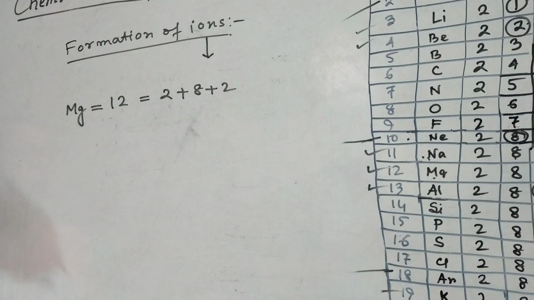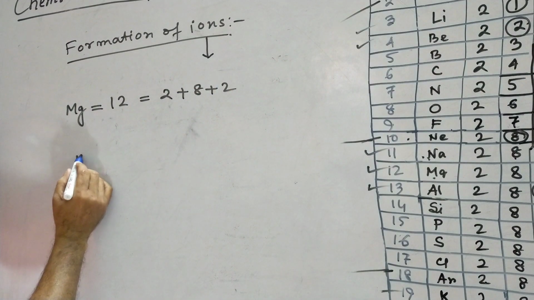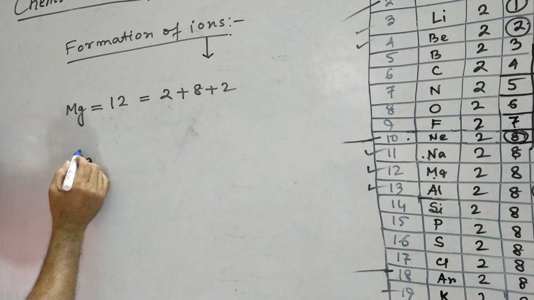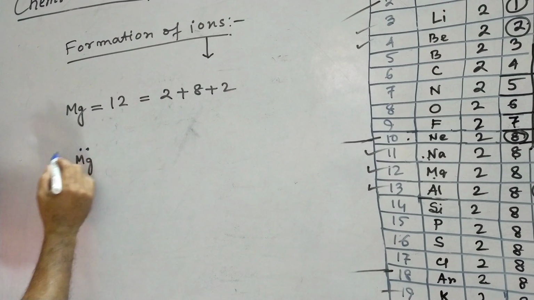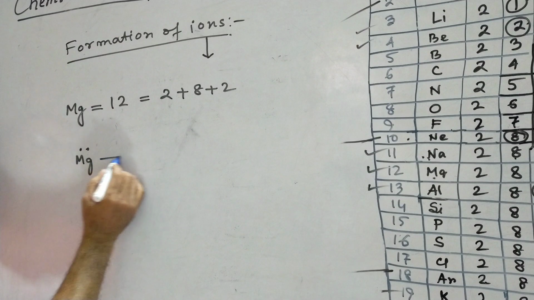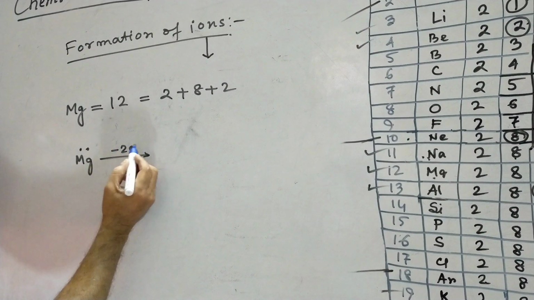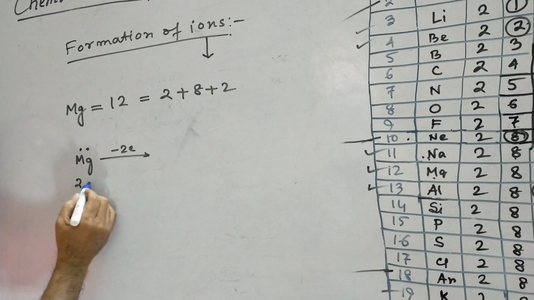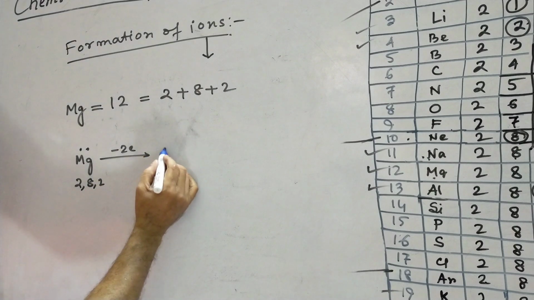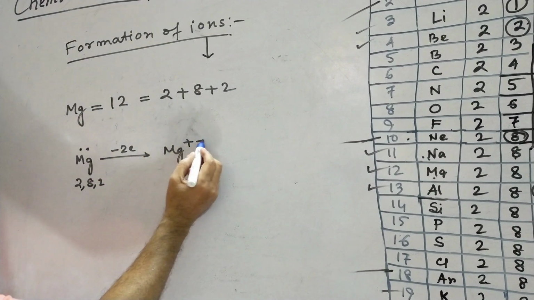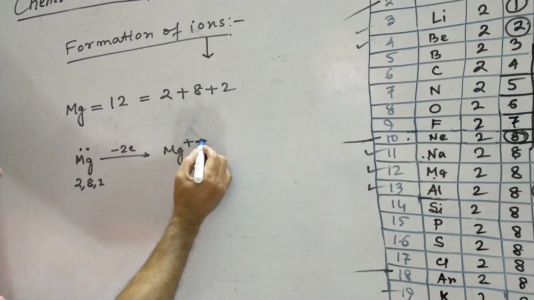This is the electronic configuration. So, a magnesium atom with 2 electrons in its outermost orbit tries to lose 2 electrons, and it converts into Mg2+ ion, 2 positive signs.